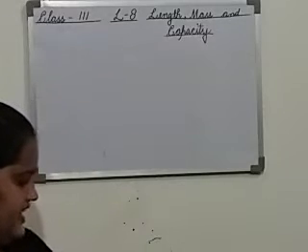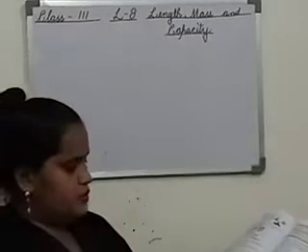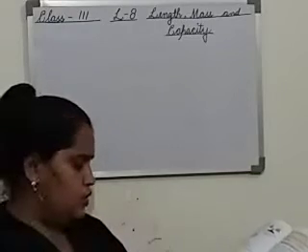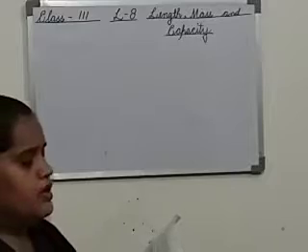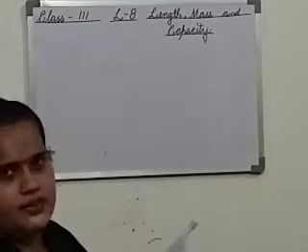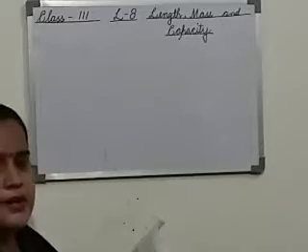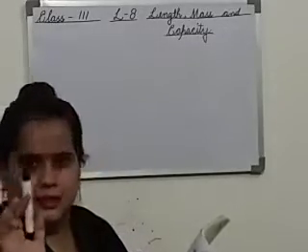The second question, how much does each object weigh? The weight is also given to you. You have to just count the total weight and write the weight of the things given to you. Now, third, convert the following to grams. Kilogram is given to you, and you have to convert it into gram, meaning bigger unit to smaller unit. Yes, very good, we will multiply.